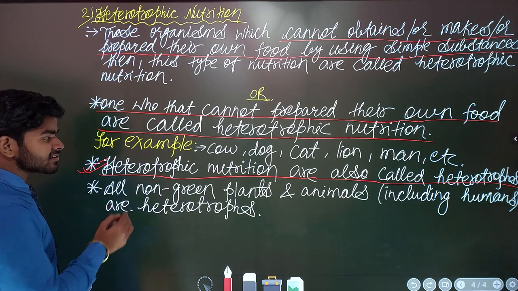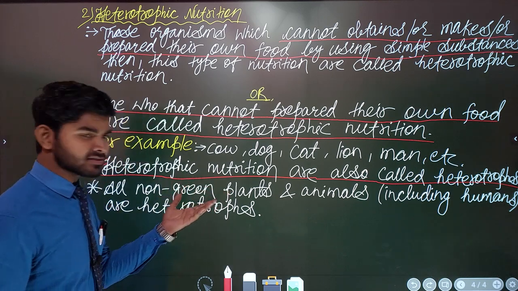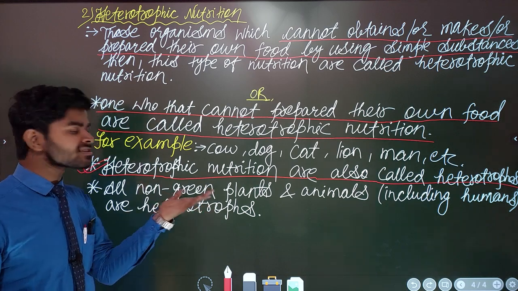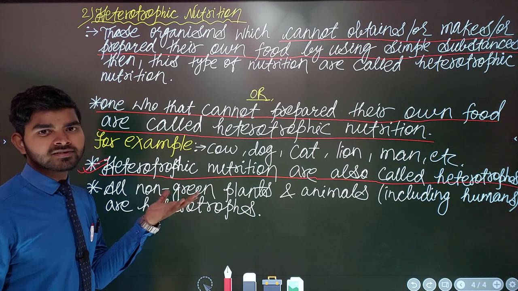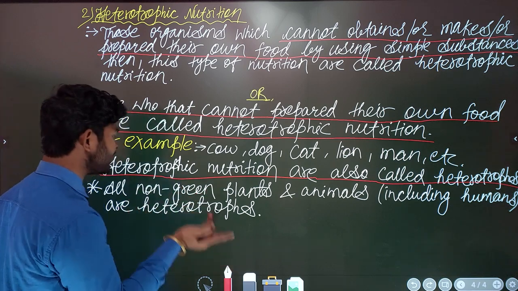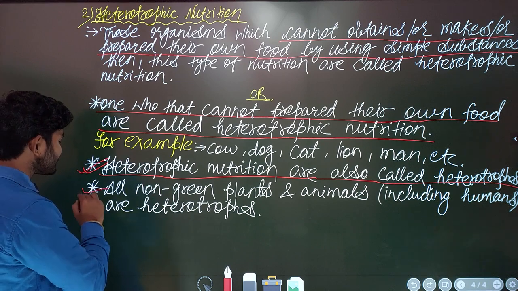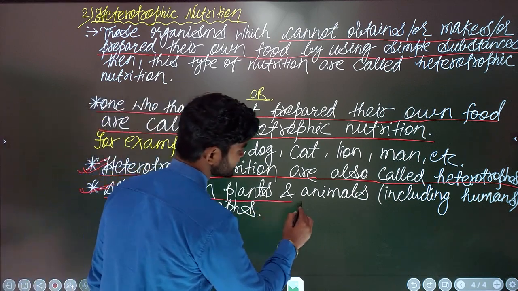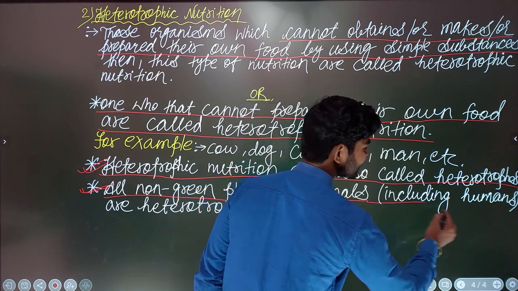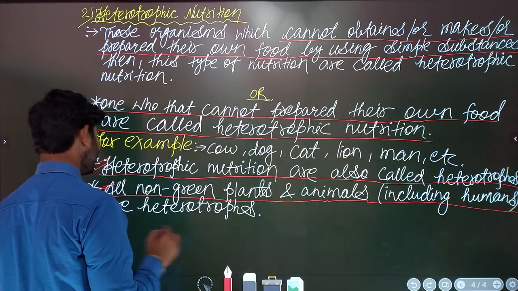So these are the importance. Non-green plants means they don't have chlorophyll. So all the non-green plants are heterotrophs, as well as the animals. In animals, which category? We all are also animals.